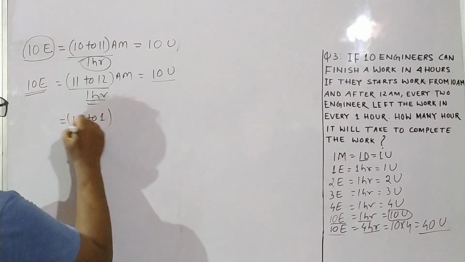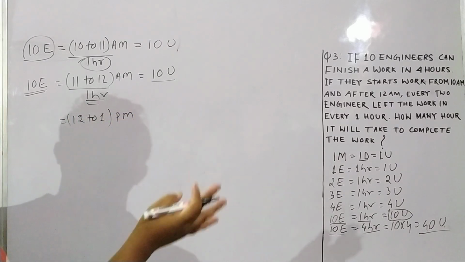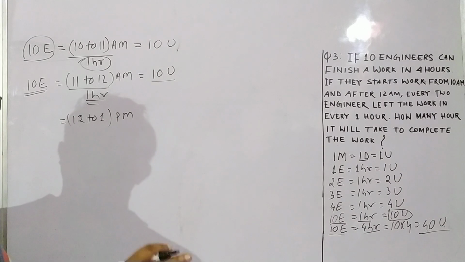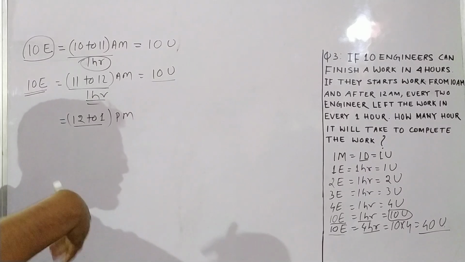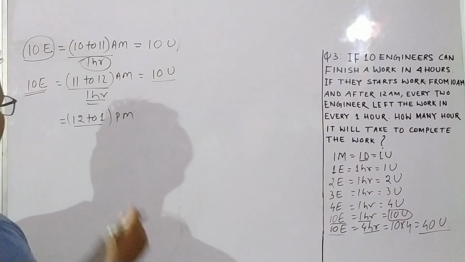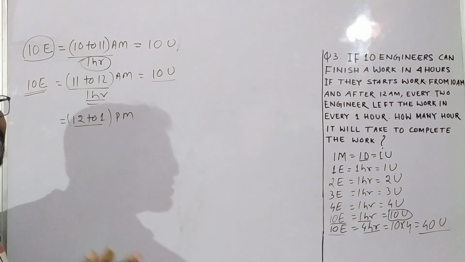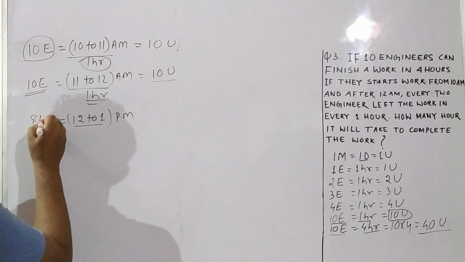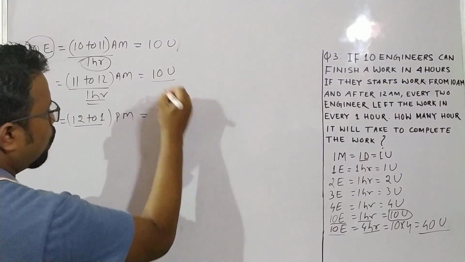Again, what is happening after 12, that means 12 to 1 p.m.? In every 1 hour 2 engineers leave. That means from 12 to 1, 2 engineers have already left the work. So how many engineers are remaining? If 2 engineers left, 8 engineers remain. So 8 engineers can do 8 units of work.